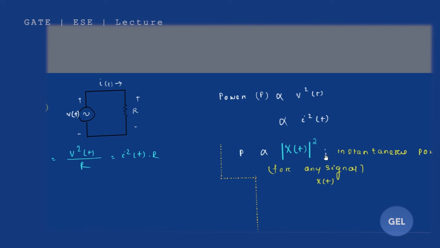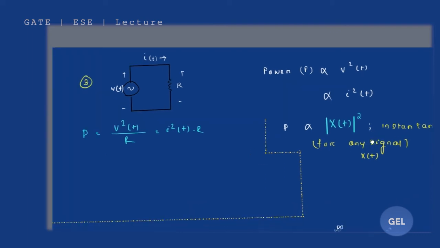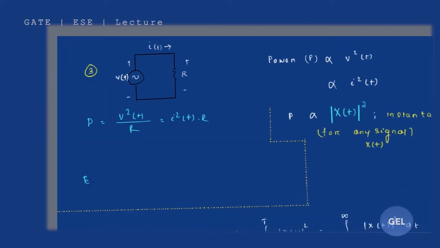Now let's get into the formulas. Energy is nothing but the integral of the mod of x of t squared, dt, taken from minus infinity to infinity.